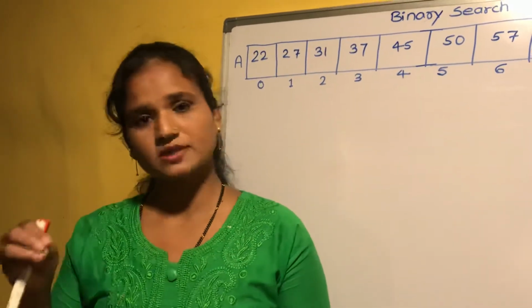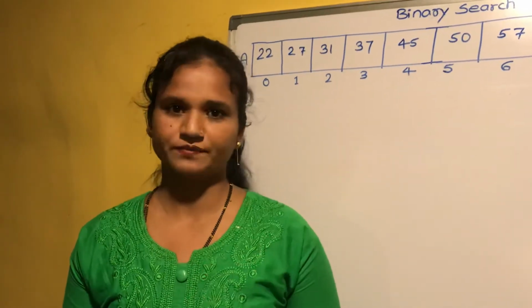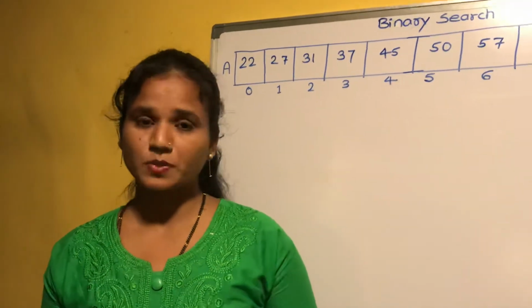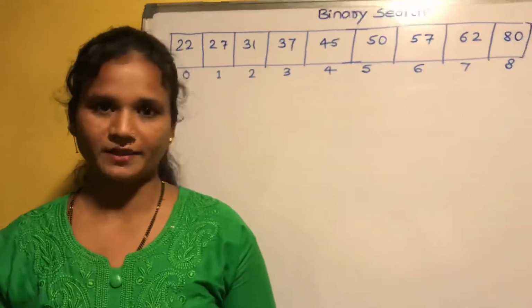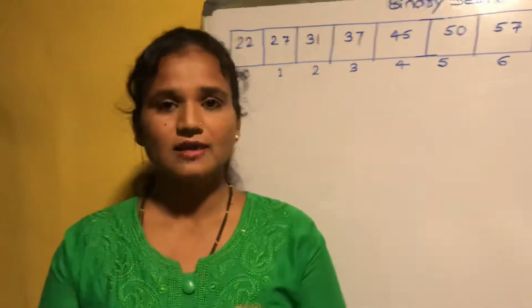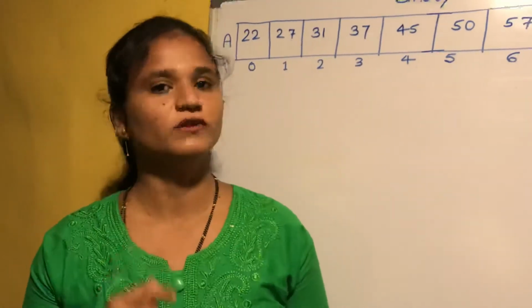If that element is present at the first position, then that element will be searched in a very short time, isn't it? But if that element is present at the last position, in that case it will take too much time to search that element, isn't it? So we can say that linear search is a time taking process. Okay, so this is the drawback of linear search.